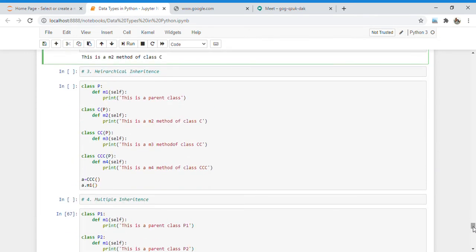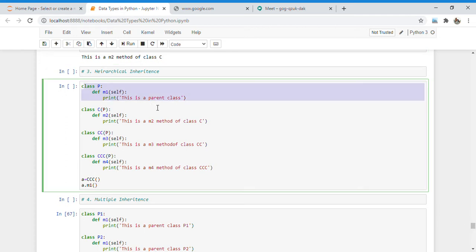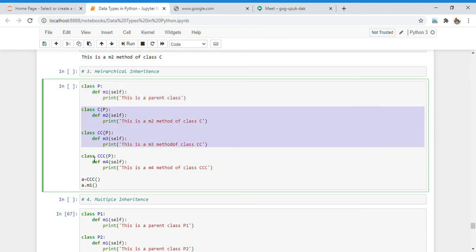Now let's talk about our next inheritance, that is hierarchical inheritance. So what is hierarchical inheritance? In this inheritance there is only a single parent and multiple children. Here I create one parent class, and I created three children having the same parent P.